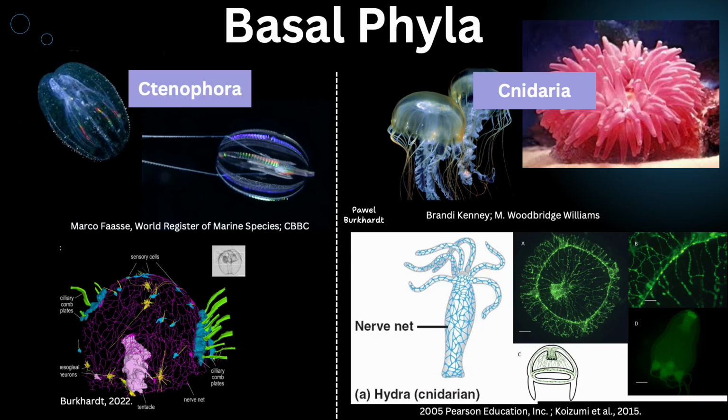The other 2 basal phyla, Ctenophora and Cnidaria, do have nervous systems, but these are in the form of nerve nets without a centralized brain, unlike in Bilaterians. A nerve net is a mesh-like nervous system where signals can be transmitted in any direction. You can see the nerve nets of Ctenophoras on the left here, and the nerve nets of Cnidarians on the right.